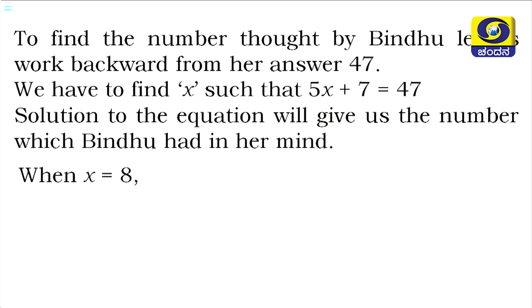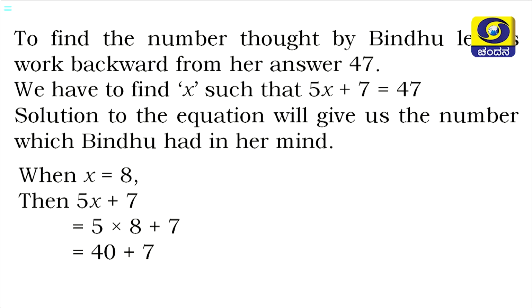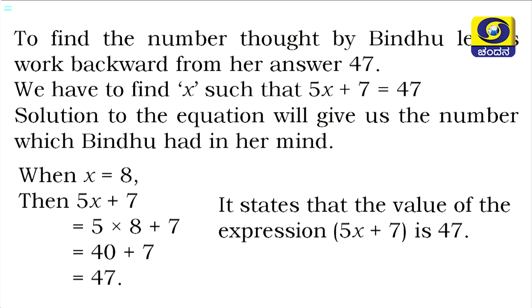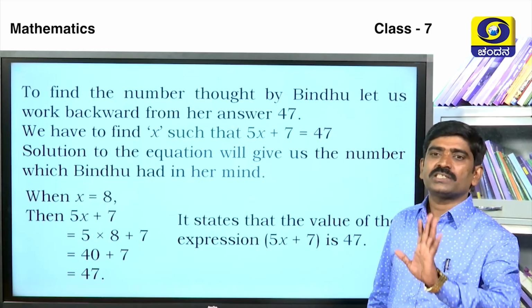When x is equal to 8, 5x plus 7 is 5 into 8 plus 7. 5 into 8 means 8 fives are 40. 40 plus 7 is 47.